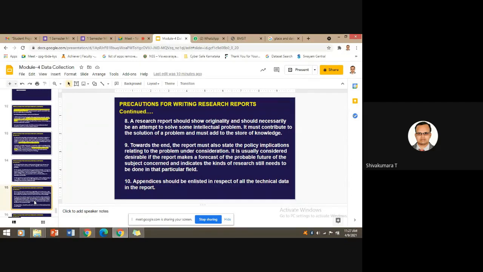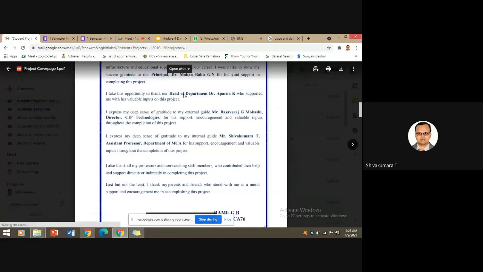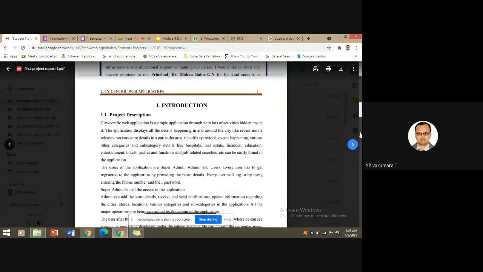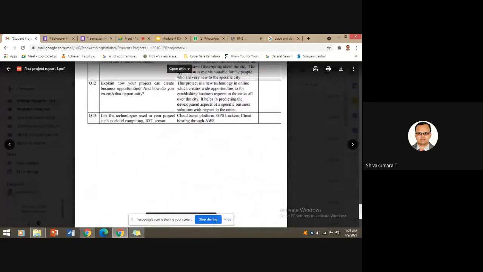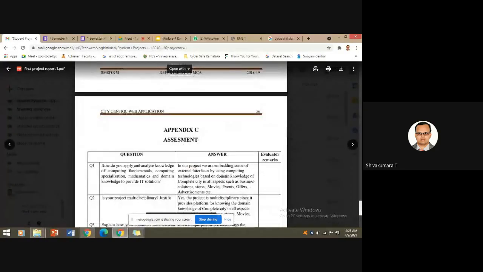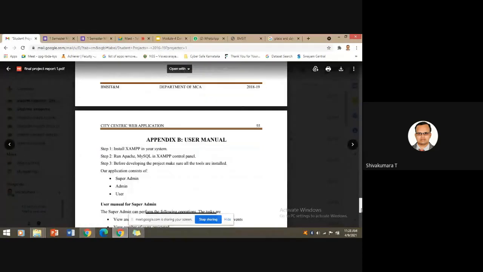And the next: appendices should be listed in respect of all the technical data in the report. Any appendices, like I just illustrated here, right? In our project report, the appendix is illustrated, then bibliography, then manual. So the manual, any additional material with respect to the assessment, user manuals, or any definitions which may be relevant to your project work, can be easily accessed by referring to the research report.